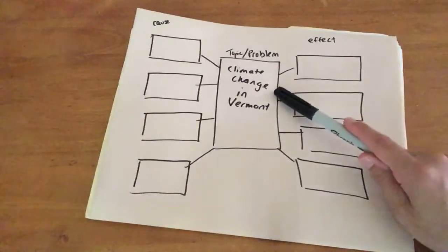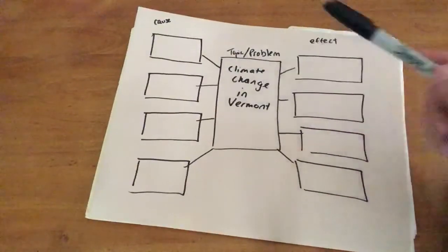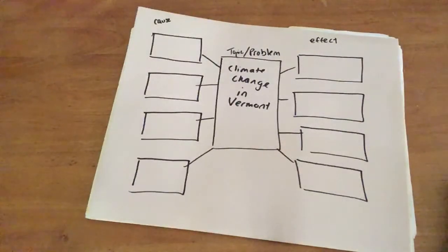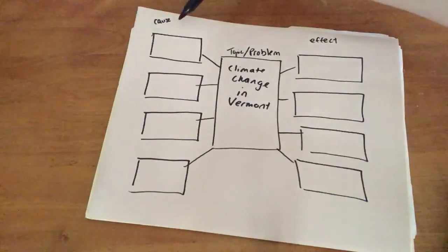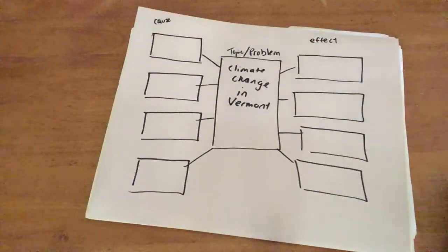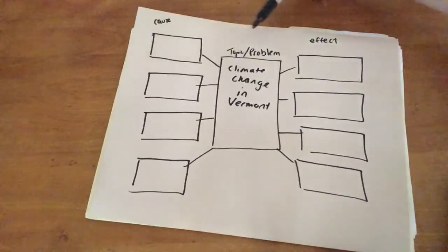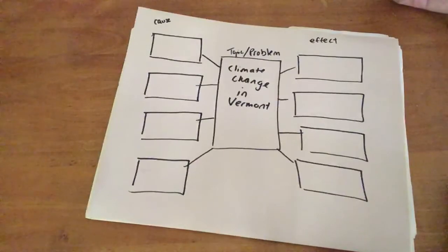As you can see, I wrote in the middle that my topic or my problem is climate change in Vermont. Okay, so like I've said before, sometimes the cause area is very big. It can be very scientific, it can be very hard to understand what the causes are of certain things. But effect is oftentimes much easier to work with when we're talking about climate change.